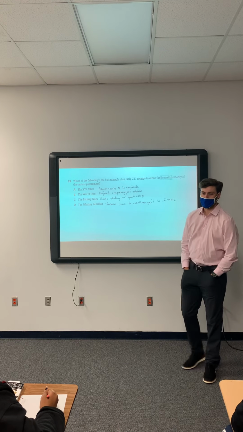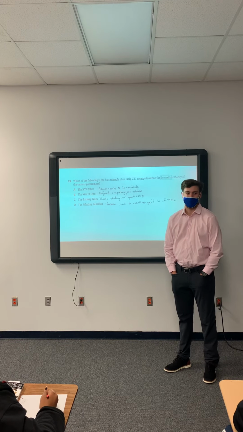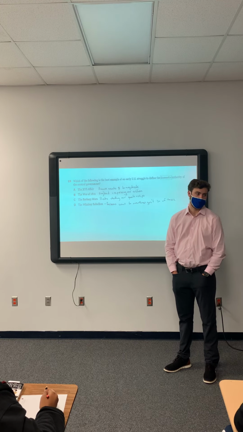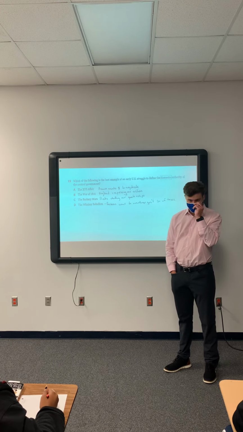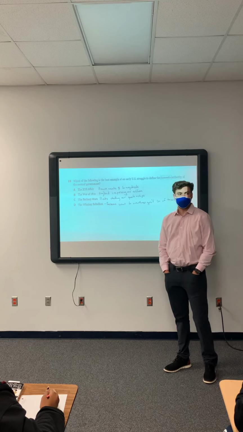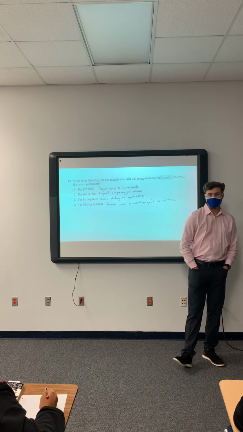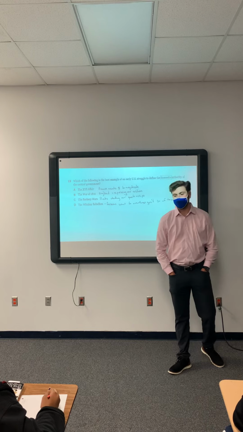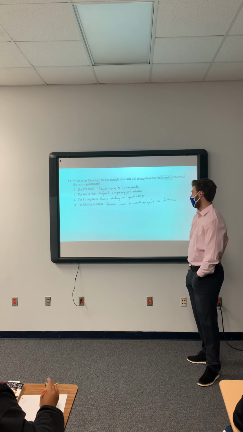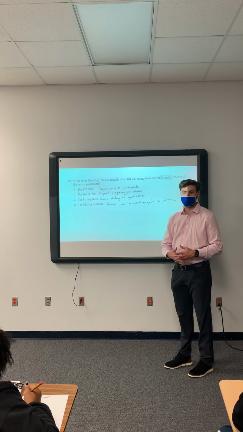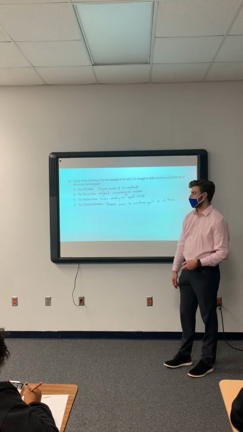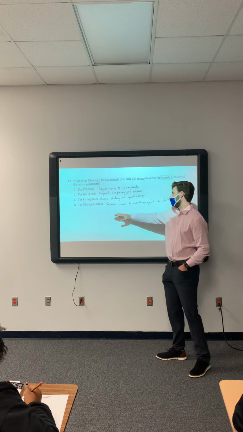What happened during Shays' Rebellion? The Shays' Rebellion had to be shut down by the state militia, and it was difficult for them to do so. It was hard for them to get it shut down. So they understood that they needed a strong national government to come in and help shut those types of rebellions down, and that was the Whiskey Rebellion.